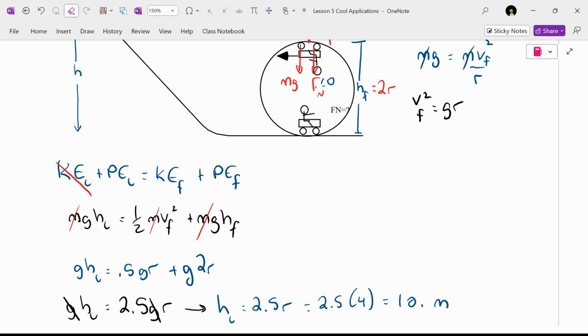I would imagine if you're a roller coaster ride designer, in the same way all of you have memorized F equals what, they would probably have memorized, oh yeah, better make sure we have a height of at least that. But this is for a circular loop, a loop that's a perfect circle. And I started out class by asking, how many of you have written a circular loop? And then telling you all to put your hands down because none of you are dead and none of you have.